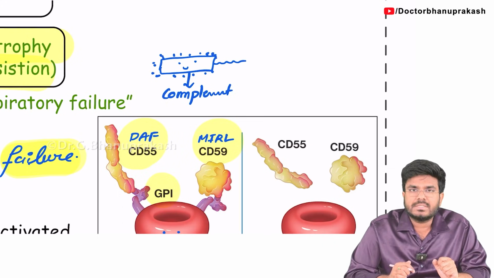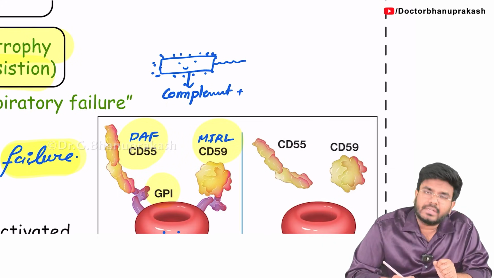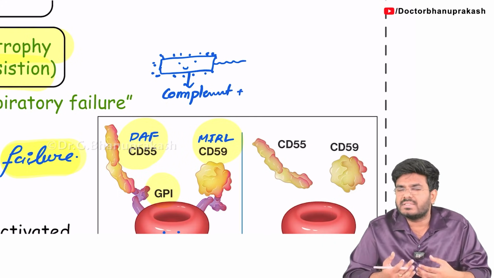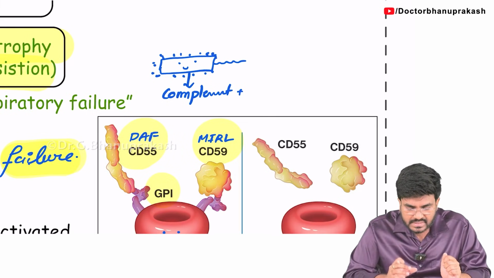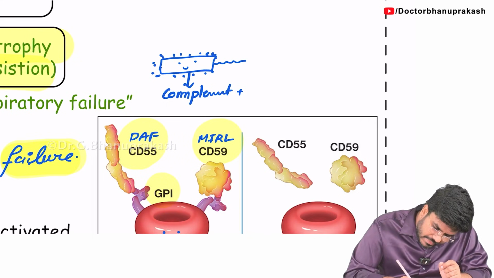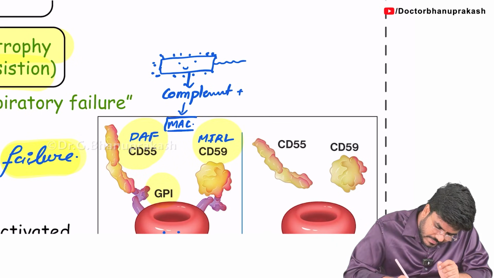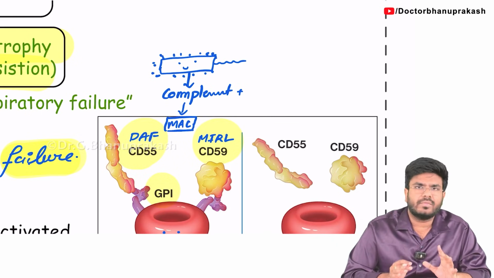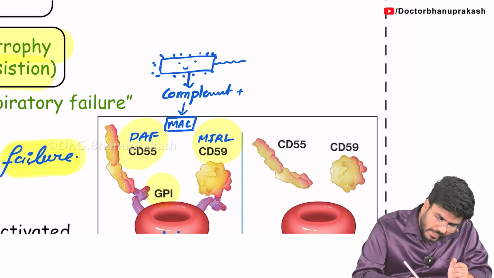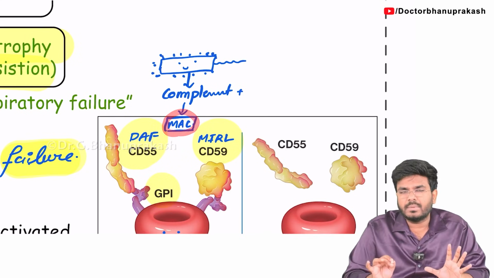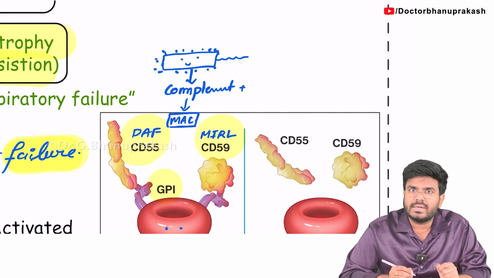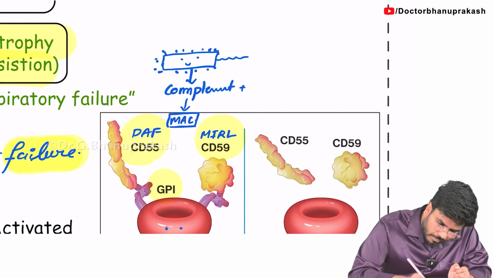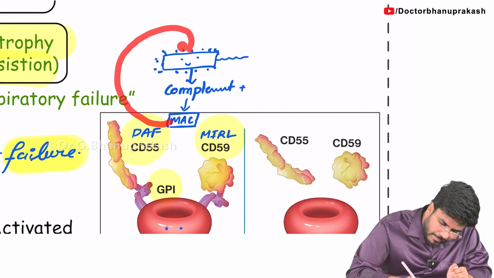Once they are activated, there is a classical pathway and an alternate pathway. Because of this complement activation, complements are going to form the membrane attack complex. At the end of the day, membrane attack complex is produced, which is nothing but the activated complements. See in the name itself, they attack the membranes. Which membranes? This membrane attack complex will come and attack the bacterial cell membranes.